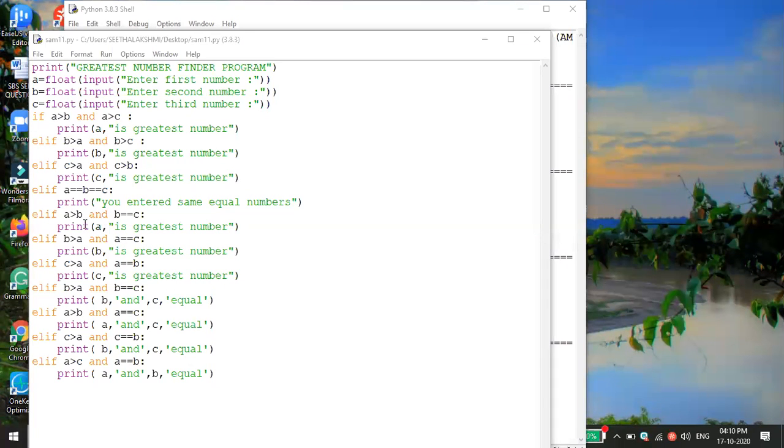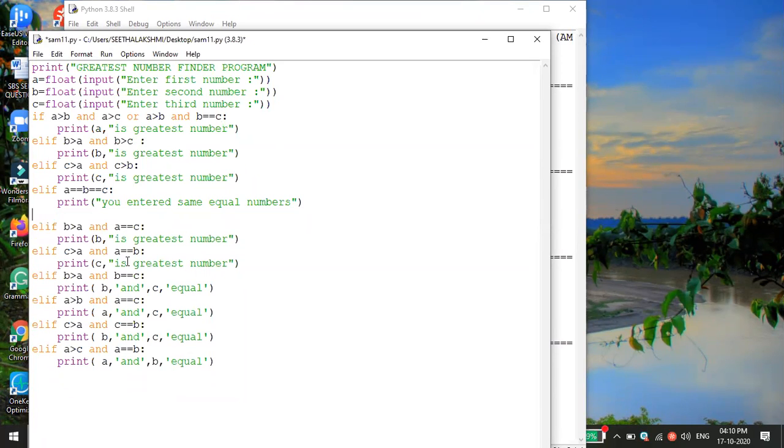So I will just cut short some of these things. For the case where A is greatest, I'm just cutting this short. I'm copying this code, and pasting it here. So one code we can omit: the A greater than B code. This we can delete.